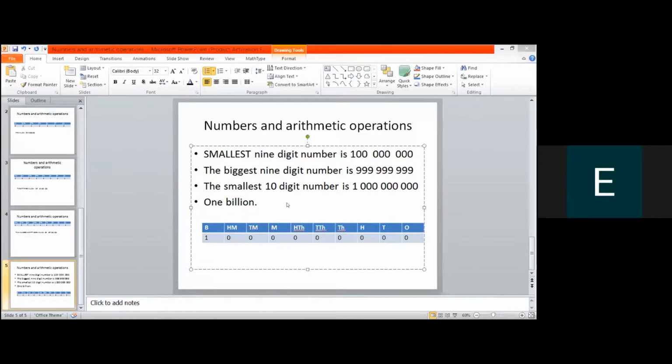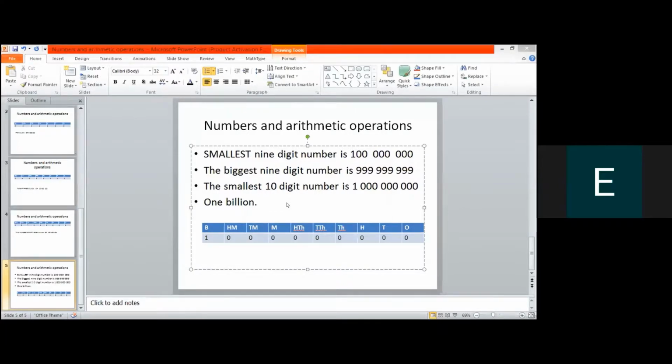What is the smallest three-digit number? Three-digit number. 100. Very good. 100 is the smallest three-digit number. Now, what is the smallest four-digit number? Smallest four-digit number. 1,000. Very good. What is the smallest five-digit number?